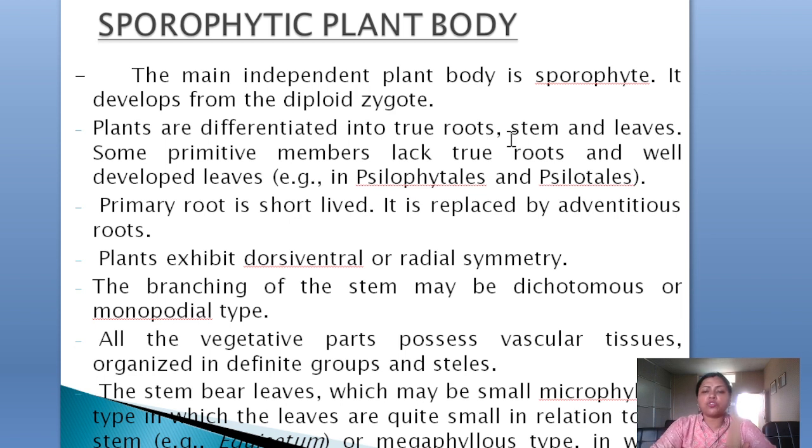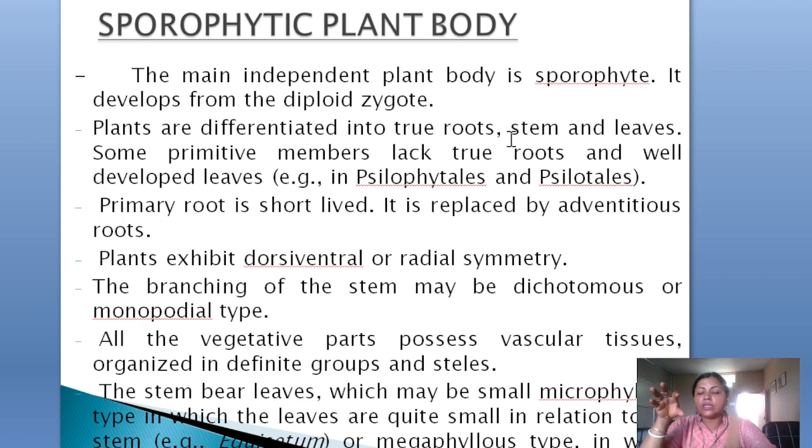So what is dichotomous branching? In dichotomous branching, you can see two different branches coming out from a single stem. In layman's language, it looks like the English capital letter Y. All the vegetative parts possess vascular tissues, organized in definite groups called steles. What is a stele? The stele is the inner core of the vascular stem, or the vascular cylinder, in some members.